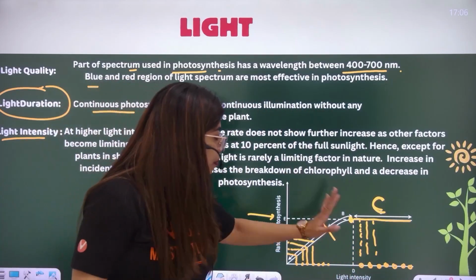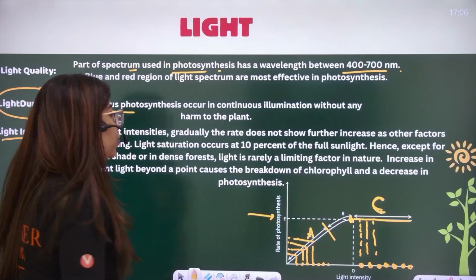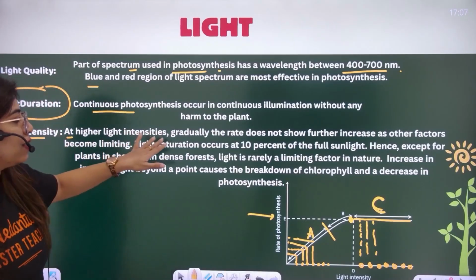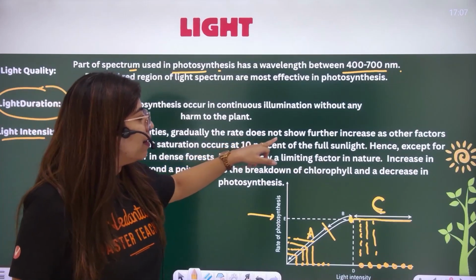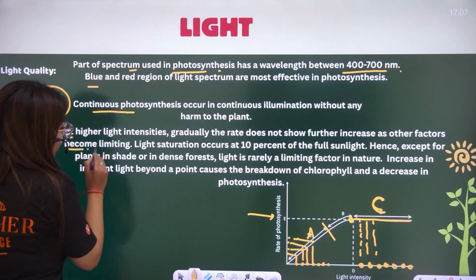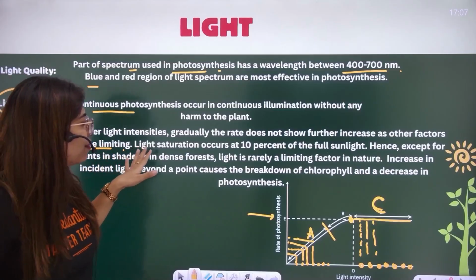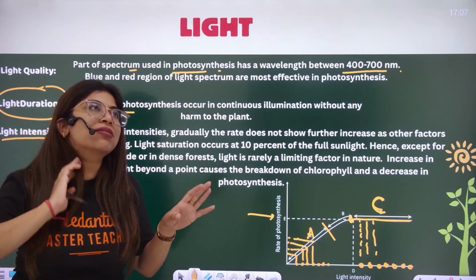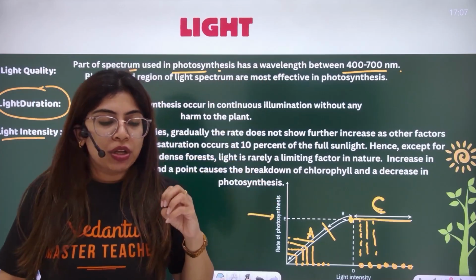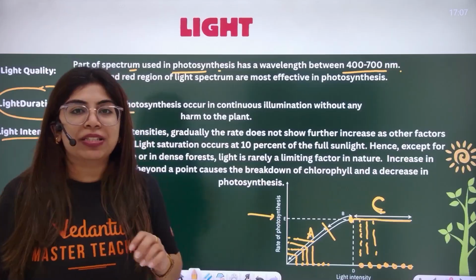So you should remember the graph. It's a very, very important one. Let me read it for you. At higher light intensities, gradually the rate does not show further increase as other factors become limiting. Everyone, light is hardly a limiting factor, because of the sunlight, the plant is absorbing only 10% of it.